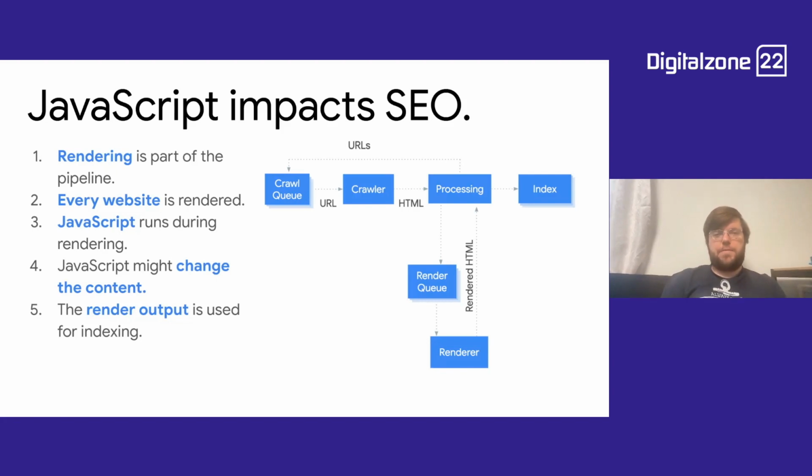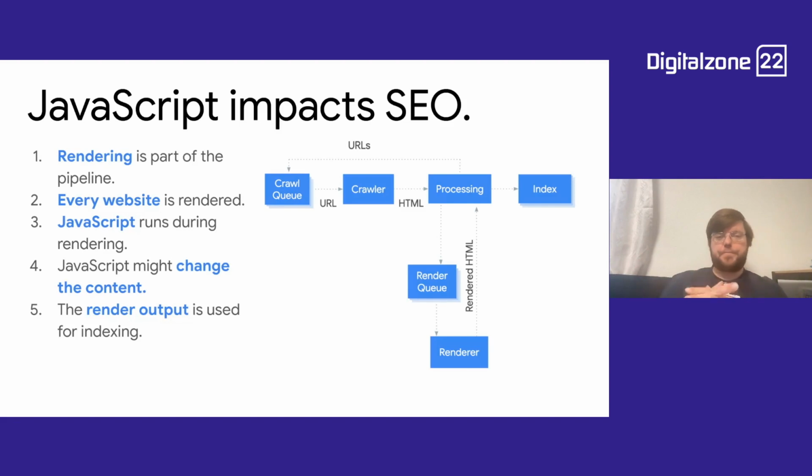Is your website using JavaScript? And then there's yes, and then there's no. Audience can select start polling. Are you sure you want to post this poll? Yes, I want. So I don't know where you can see the poll, but feel free to go there and tell me if your website uses JavaScript or not.